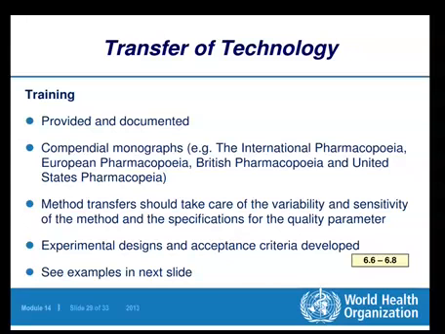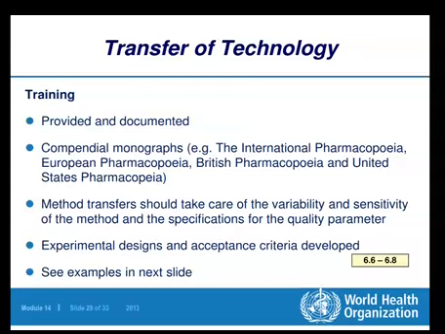Which people are supposed to get training, how long they have got the training, how well they have got the training, whether that training given to them has been tested or not. So all those things must be documented, because the training is actually an integral part of the technology transfer agreement.